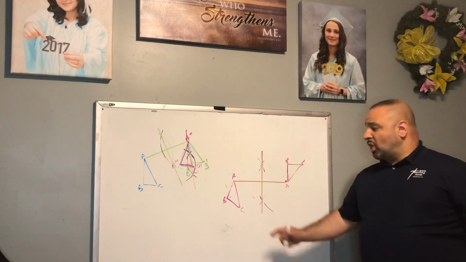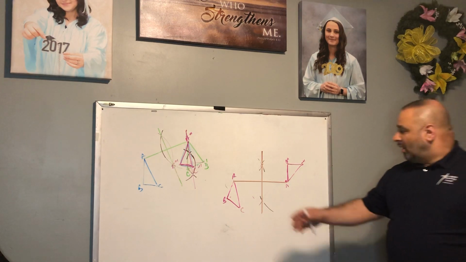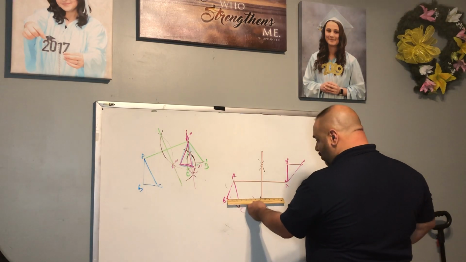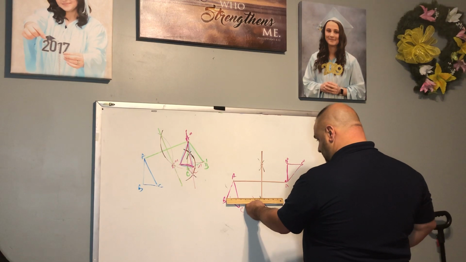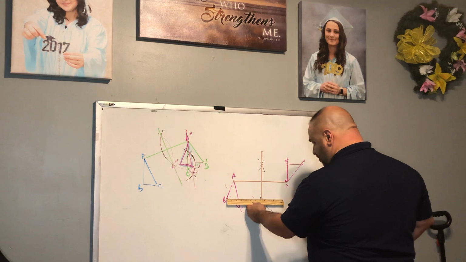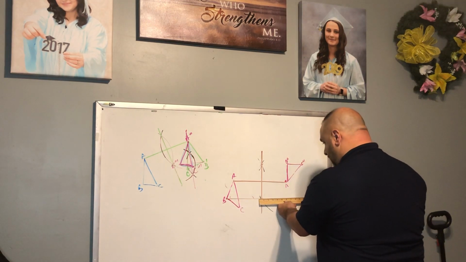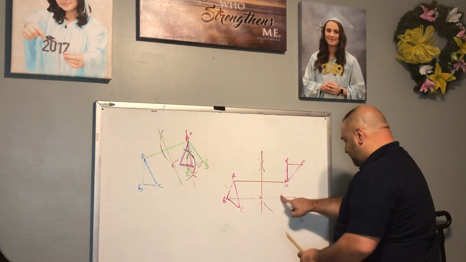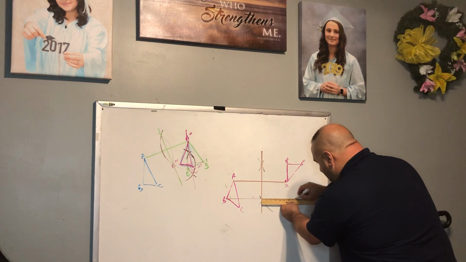Okay, this now becomes our line of reflection. Now we're going to reflect points B and C across the line of reflection onto this side. So let's quickly map B, again making sure your lines are perpendicular. Let me make sure I get this accurately.